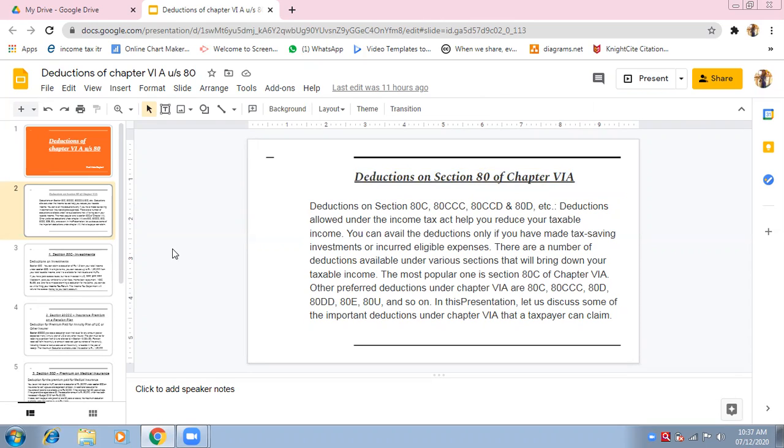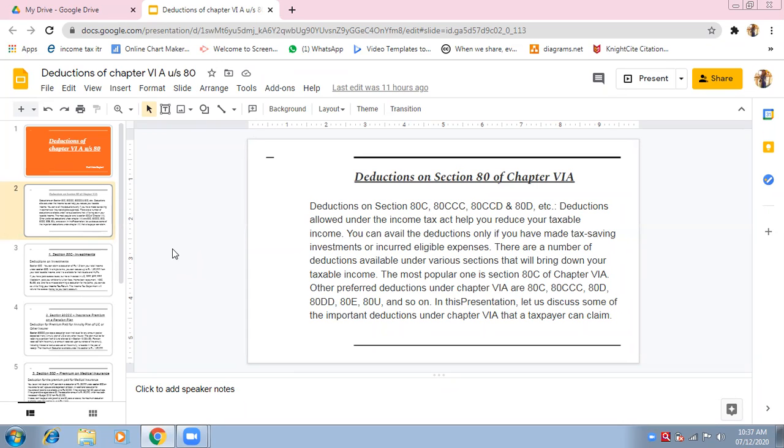Suppose total deductions is 3 lakhs rupees. According to your income slab, and according to your investments, whatever you have taken, investments or medical insurance premium, LIC, we will discuss later on what all types of deductions are there. So according to your scenario, we will decide how many deductions you can avail.